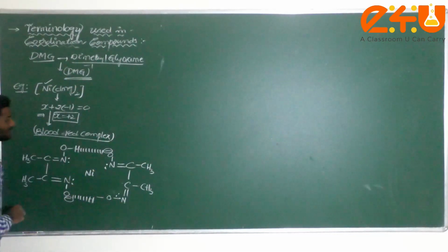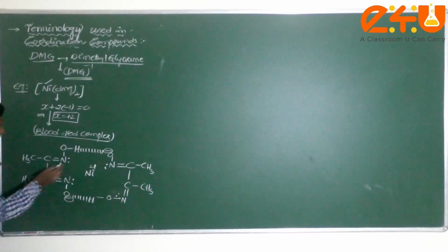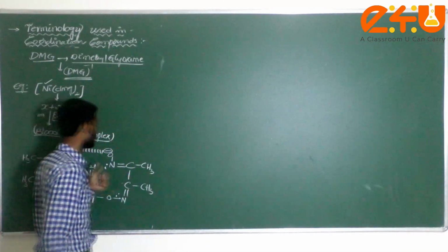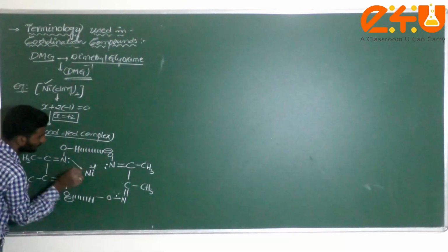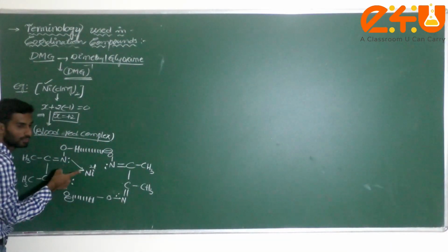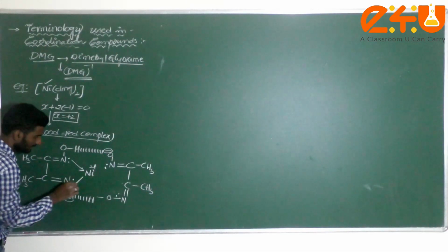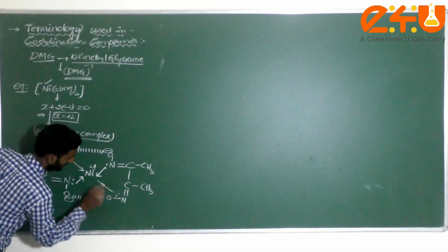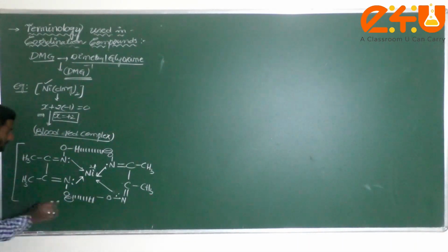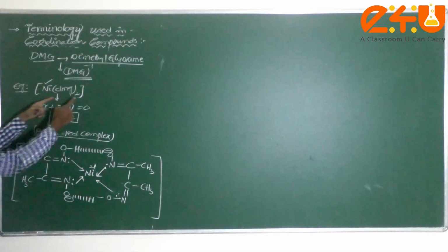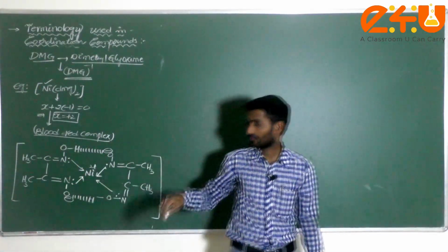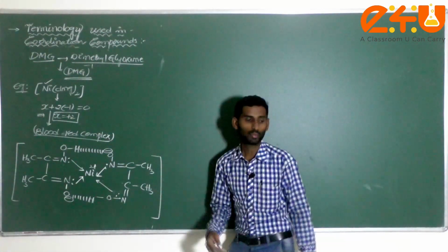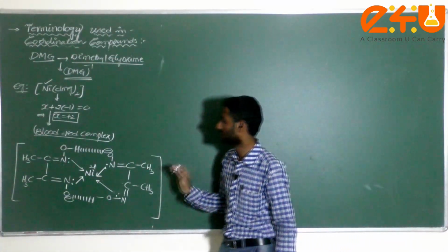Now here there is a nickel atom, its charge becomes plus 2. Now these oxygen atoms do not donate their electron pair to the central metal atom. Am I correct? This nitrogen readily donates its electron pair. Am I correct or not? This one is also donating, even this one is also donating. This entire complex is, dear student, bis(dimethylglyoximato)nickel(II), or nickel 2. This is the complex.